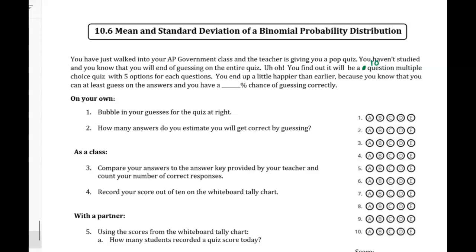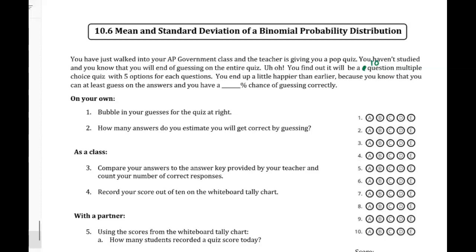Okay, 10.6 is mean and standard deviation of binomial probability distribution. Let's say you go into your government class and you have a surprise quiz. You haven't studied, so you're going to have to guess.